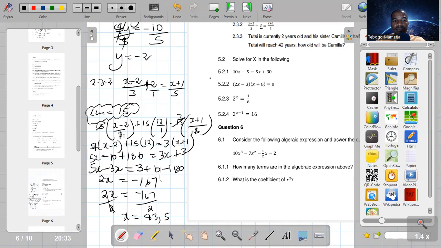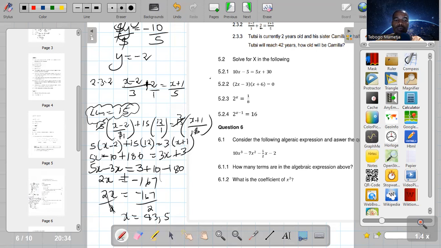With 5 into x minus 2 plus 15 into 2, because there's 2 there. This is a mistake, it's supposed to be 2, not 12. And also 3 into x plus 1. Then after, you just multiply out the brackets there. 5 times x, 5x, 5 times negative 2, negative 10. 15 times 2. Guys, this is supposed to be 30 actually. This is supposed to be 30, but it's fine. Now, 3 times x, 3x, 3 times 1, plus 3.